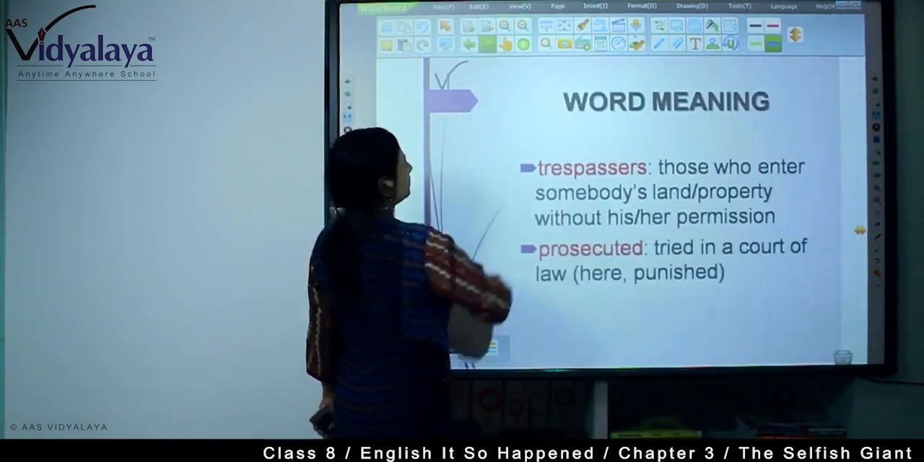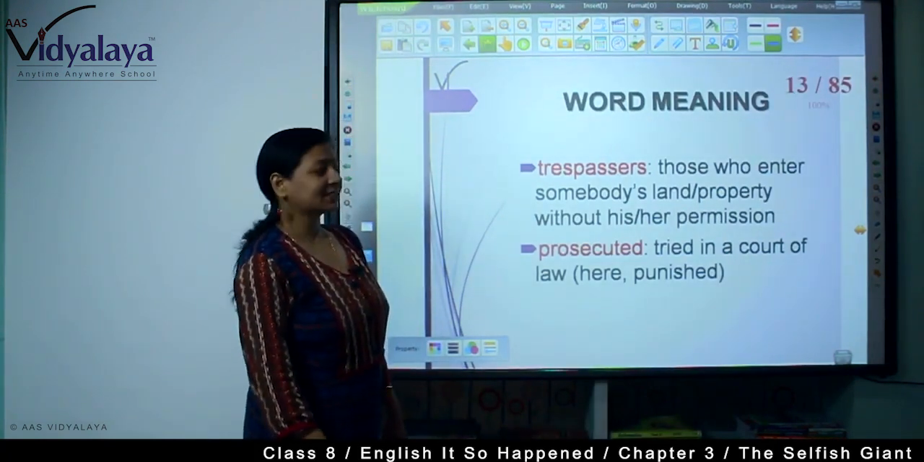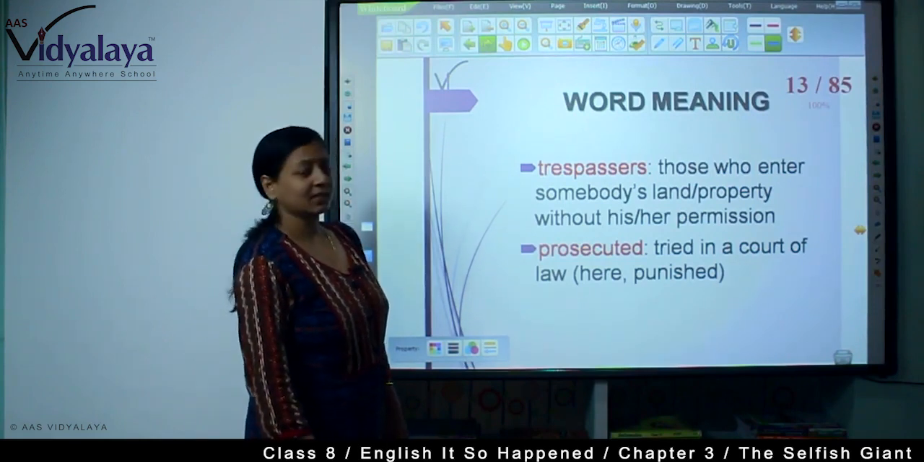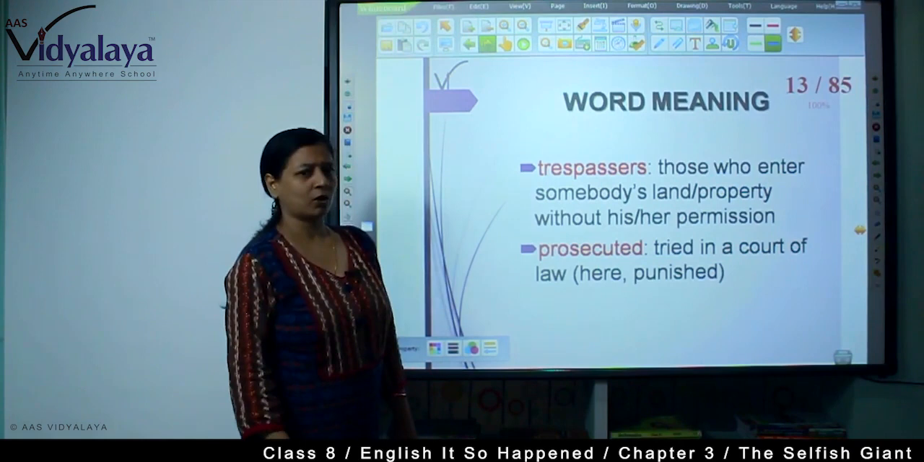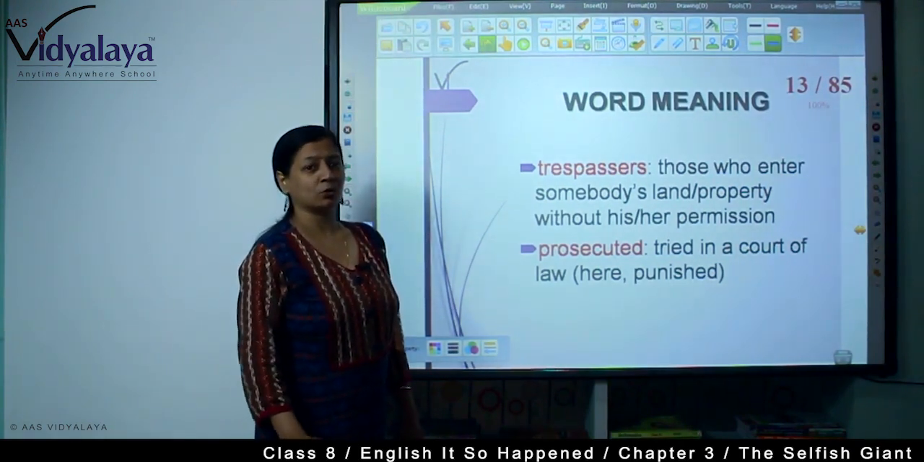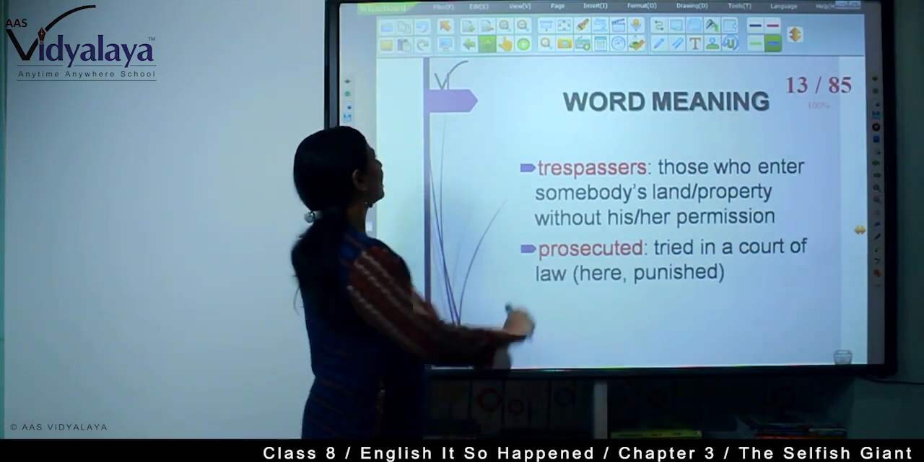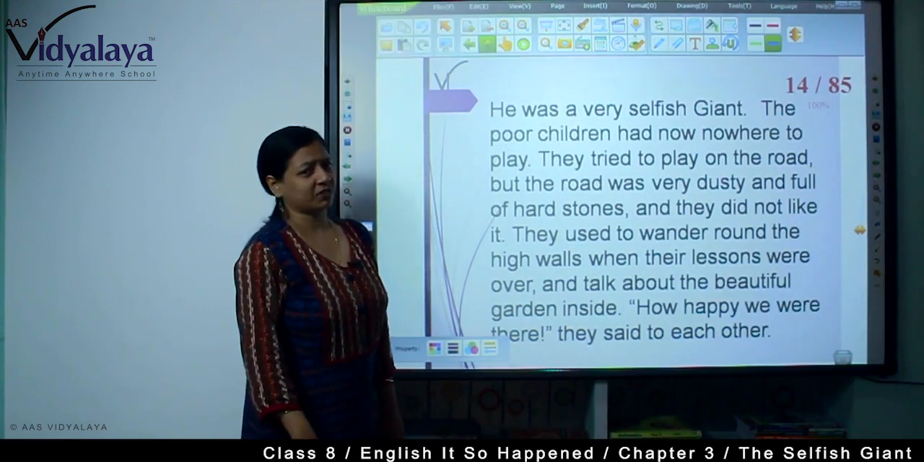Now, trespassers are those who enter somebody's land or property without his or her permission, and prosecuted means tried in a court of law. Here, it means punishment. The giant will punish anybody who tries to enter his garden. He was a very selfish giant.